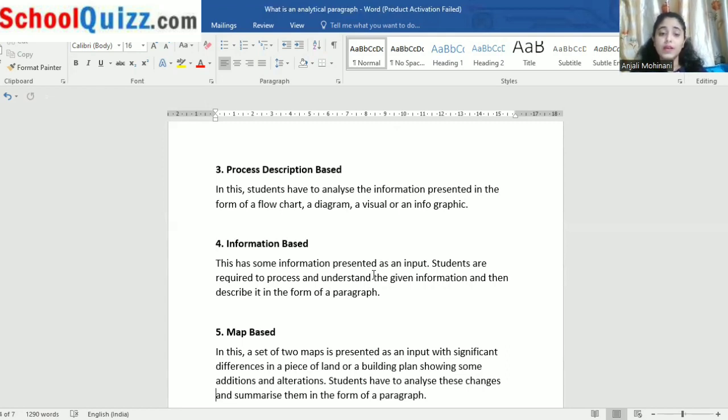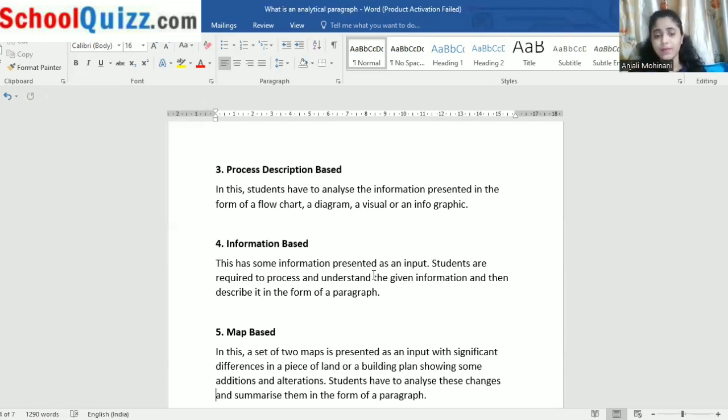Students are required to process and understand the given information. You cannot just see the information and go and solve the passage. You have to understand the information given to you, and then you have to describe it in the form of a paragraph. I hope I'm clear with this information based type too.